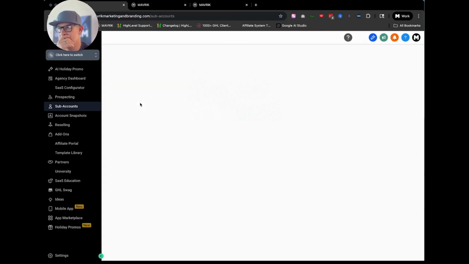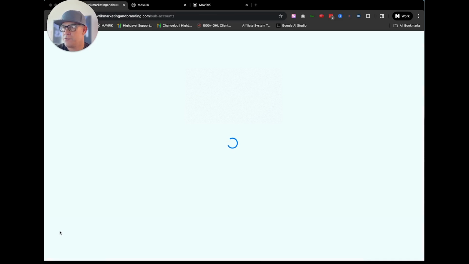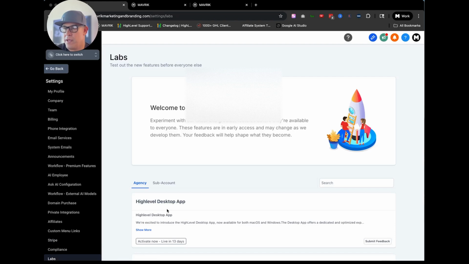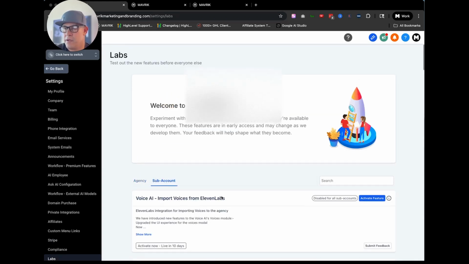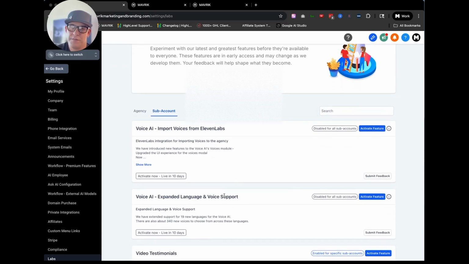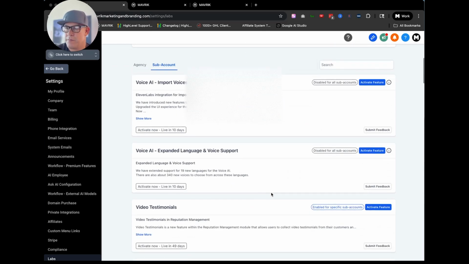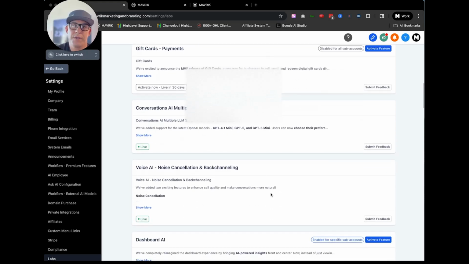And let's see. So if we go here really quick, back to agency level, right? In this case, go all the way down to labs in settings of the agency, right? And in here is where you choose the sub accounts. And there are so many different updates regarding the sub account in labs, right? What they've been working on.